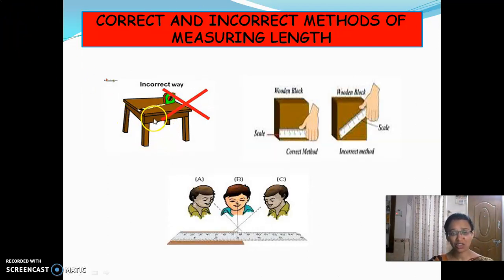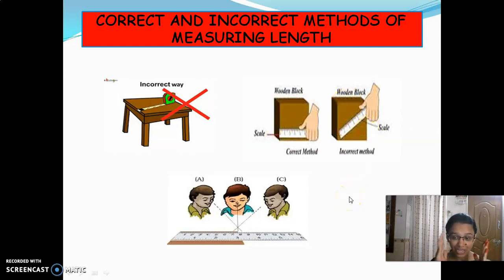For measuring the length of a table, we have to keep the tape crossed or straight? Yes, we always measure it in a straight way. And then look at here, this is the correct way. Where the object starts, the scale must be placed close to that correctly. This is a wrong way.